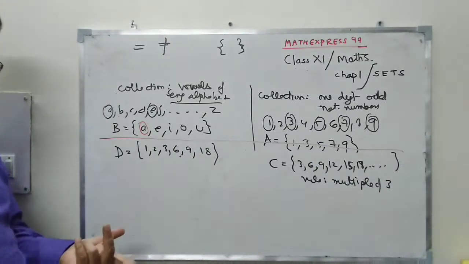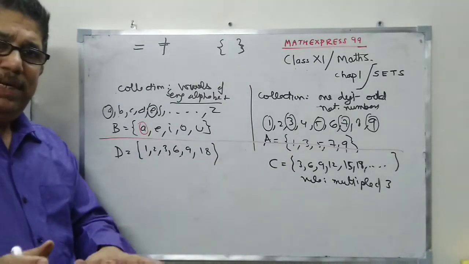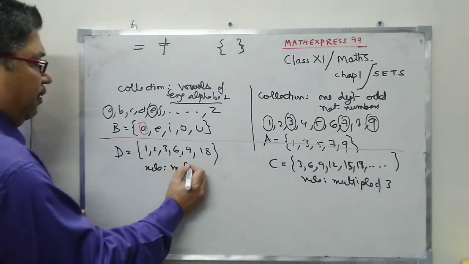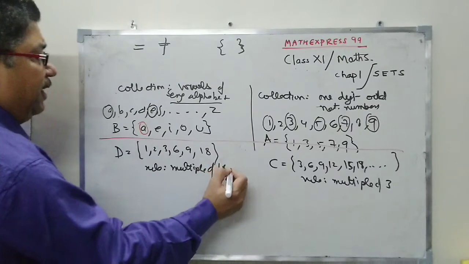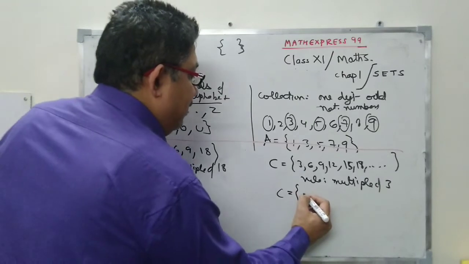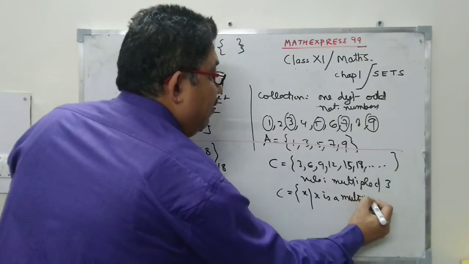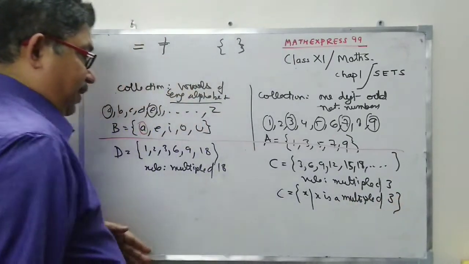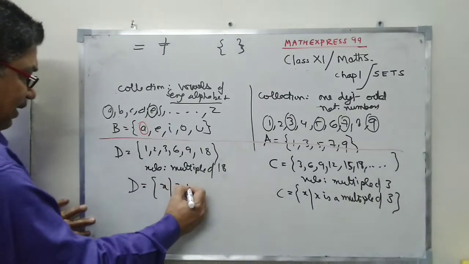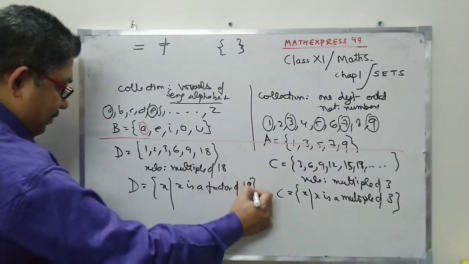So the rule being followed here is that all these are factors of 18. So how can I write this? I can write x such that x is a multiple of 3. Here I can write x such that x is a factor of 18.